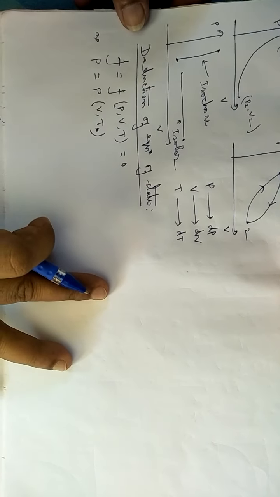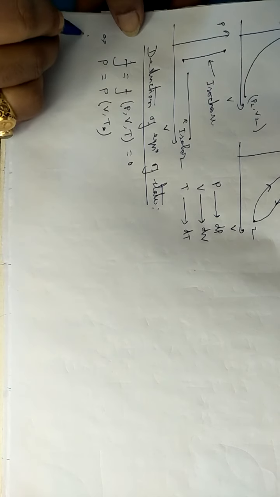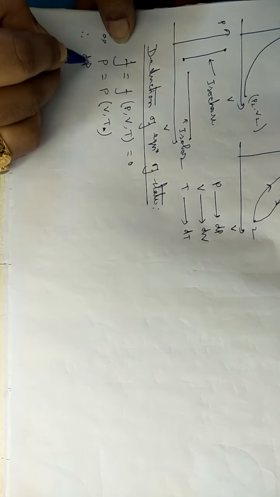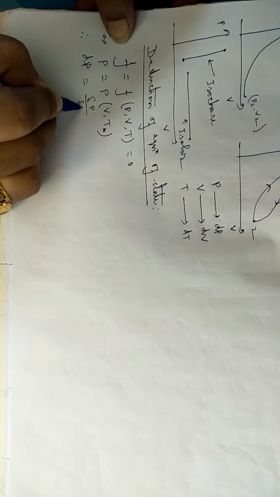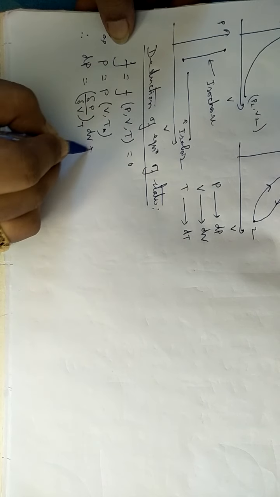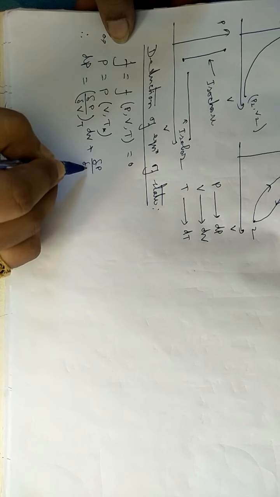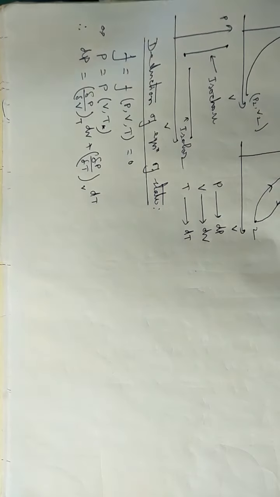From that, if we take the partial derivative on both sides, the infinitesimal change in p, that is dp, can be written as del p del v at constant t, times dv, plus del p del t at constant v, times dt, like that.